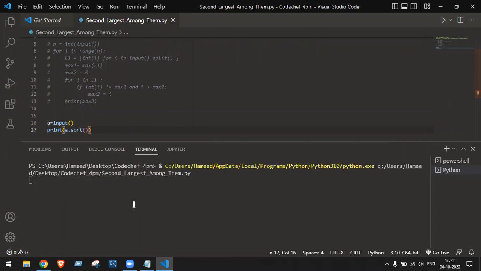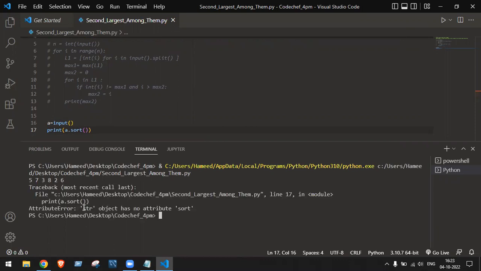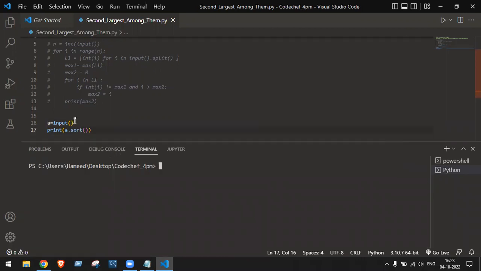Write the code, run the code once. Suppose I'll pass 5, 7, 3, 8, 2, 6. So it is not working here. See what it is saying: string object has no attribute sort, because I wrote a dot sort. So it is not possible like this. So I have to take the list there. So I'll take it as list of input. So again run the code.